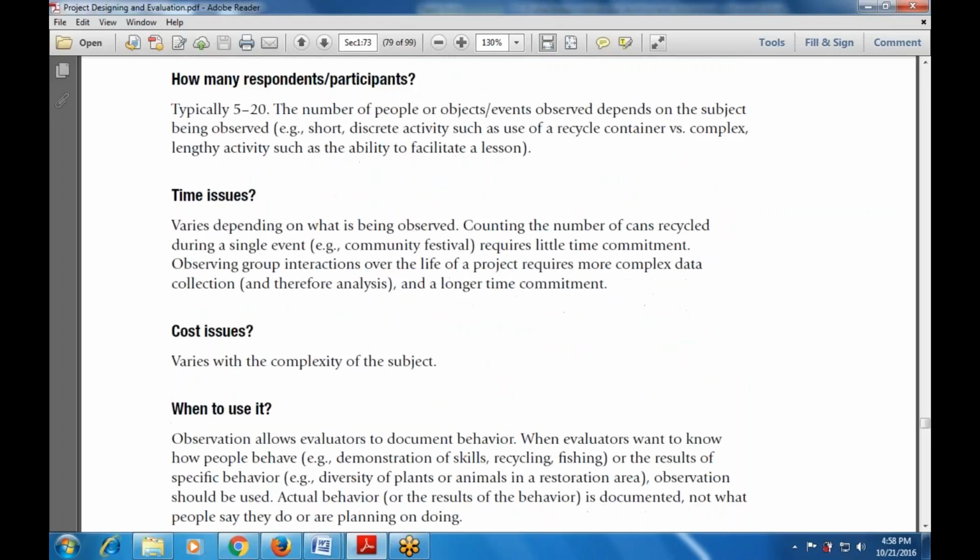Next, the time issues vary and depend upon what is observed. If a scenario is observed that is not in the domain, it will be observed within a shorter period of time, while an issue that is more observable needs a later time commitment. Next, the cost varies with the complexity of the subject, and depends on the complexity of the project.